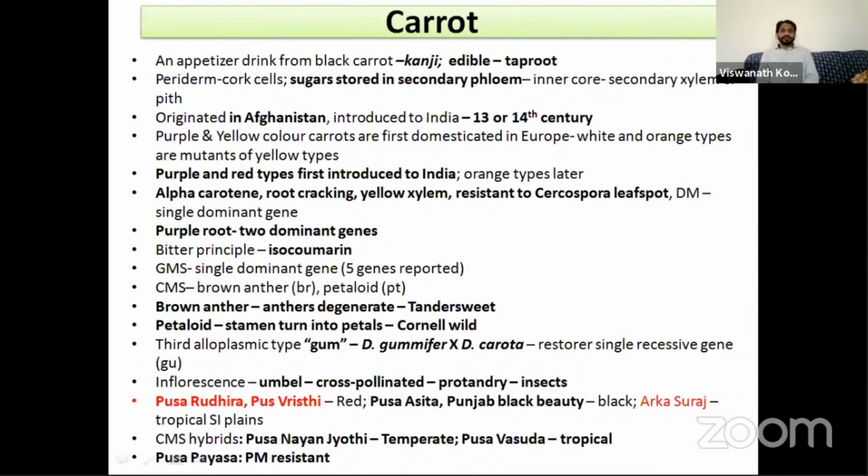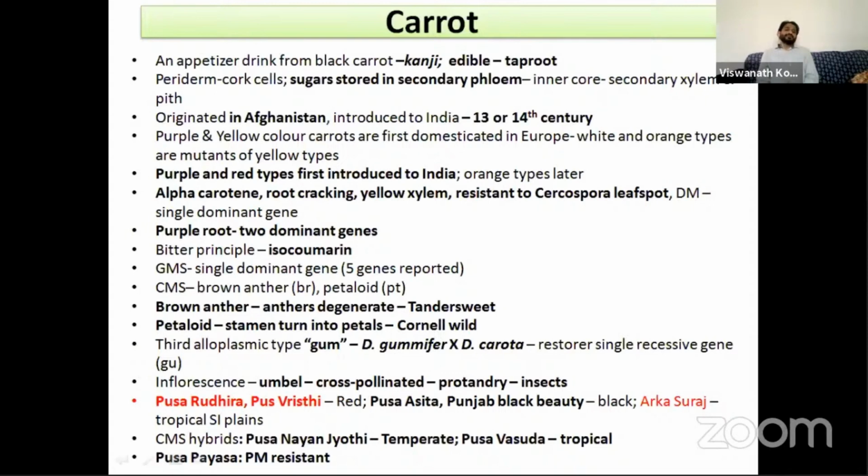Pusa Rudhira and Pusa Vrishti are the red color carrots. Pusa Asita and Punjab Black Beauty are the black color carrots. And Arka Suraj sets seeds in the tropical South Indian plains. Even in the South Indian plains, the Arka Suraj variety sets seeds.